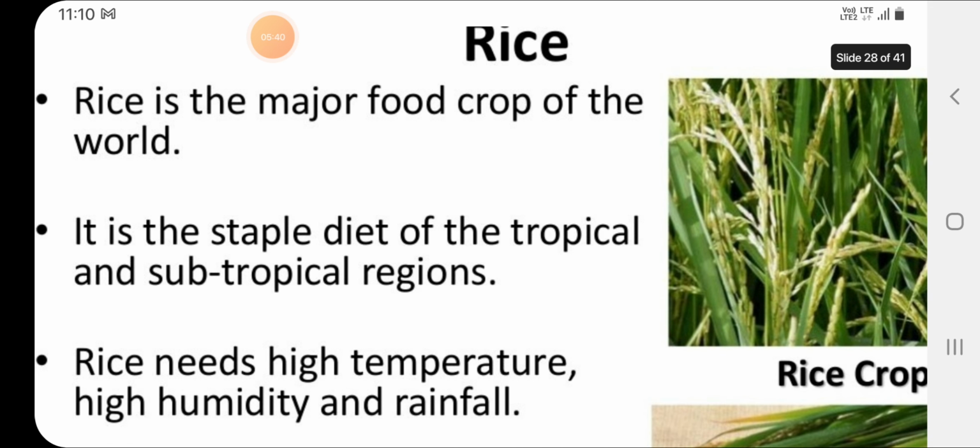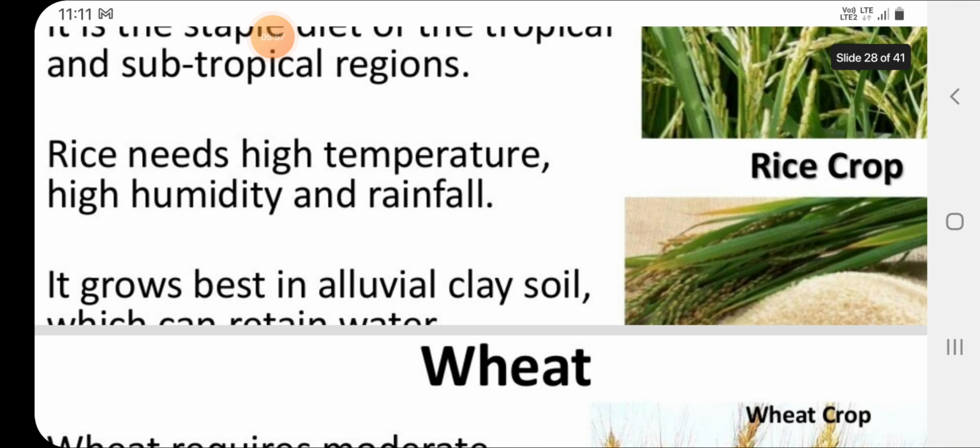The first one here is rice. It is the major food crop of the world. It is a staple diet of the tropical and subtropical region. Then climatic conditions. It needs high temperature, high humidity and rainfall. It grows best in alluvial clayey soil which can retain water.